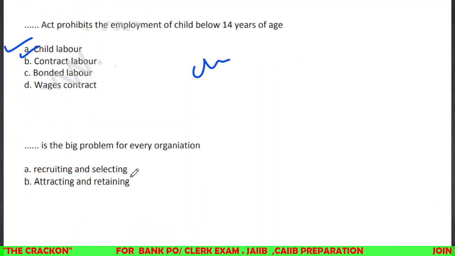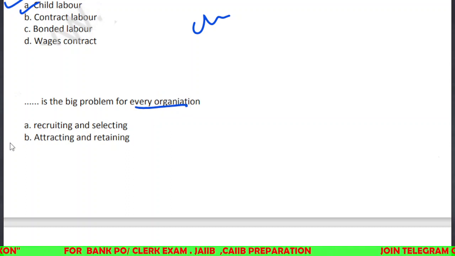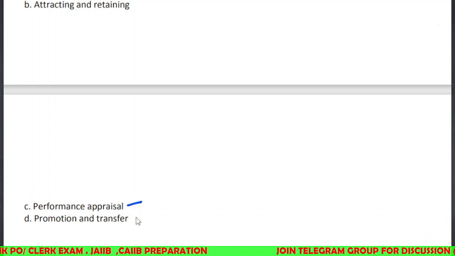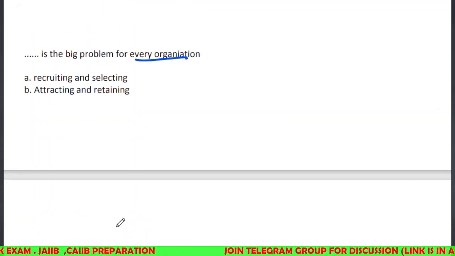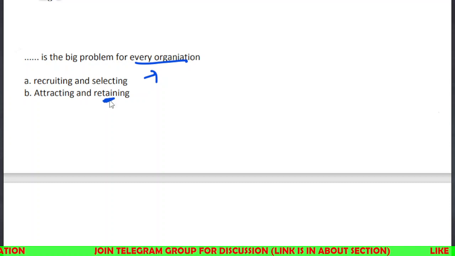Dash is the big problem for every organization. Which one is the big problem for every organization? First one is recruiting, selecting, attracting, retaining. Then performance appraisal, promotion and transfer, this can be done easily. Recruiting, if you are recruiting new ones and nowadays unemployment rate is too high, so you can easily recruit and also select if they have satisfied your criteria. But attracting and retaining, the hardest thing is to retain the existing employees.